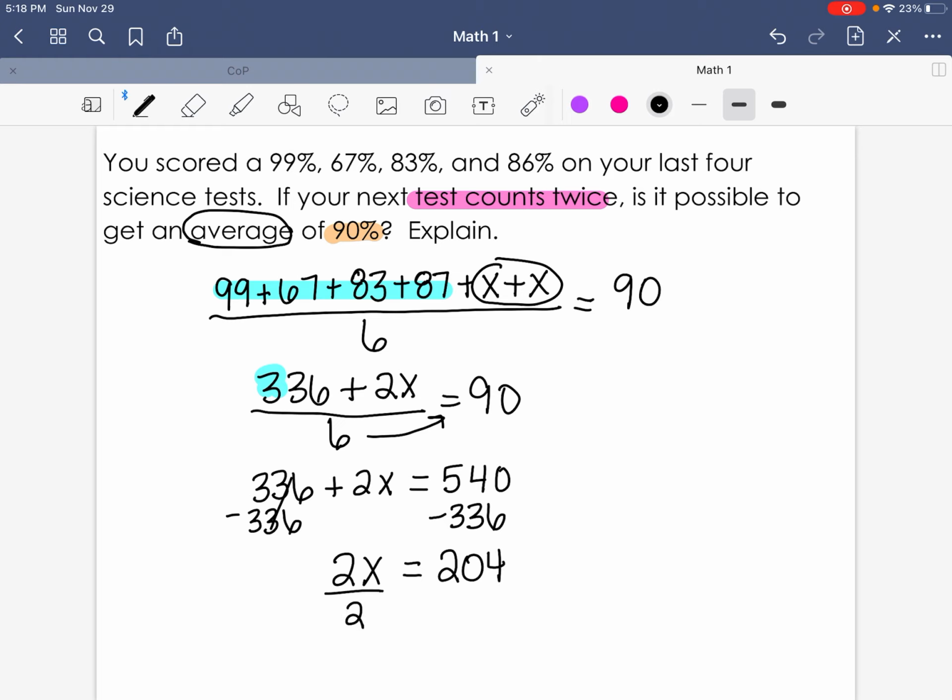All right, and then finally we're going to divide by 2. So we're solving this equation. My 5th test grade would have to be at least 102 in order to get a 90. So unless there's extra credit, which it doesn't say, it is impossible to get the 90 because you can't have over 100%. So it is impossible to get that average of a 90.